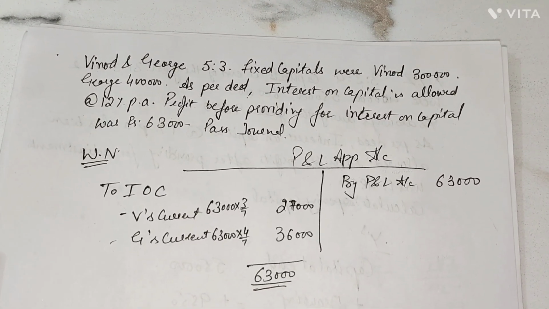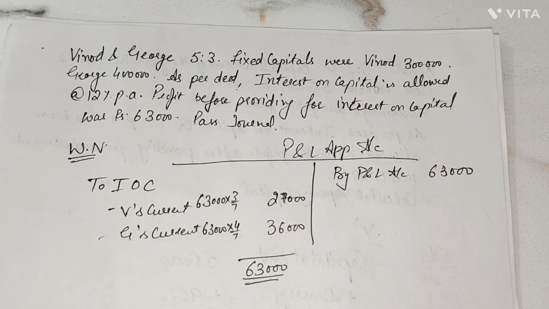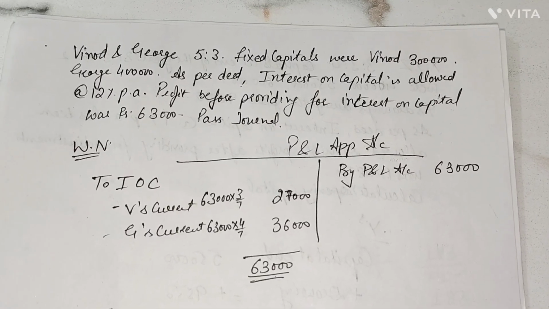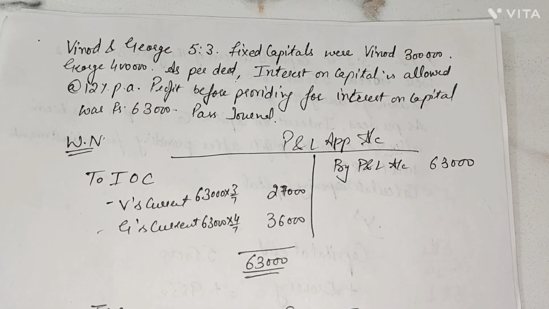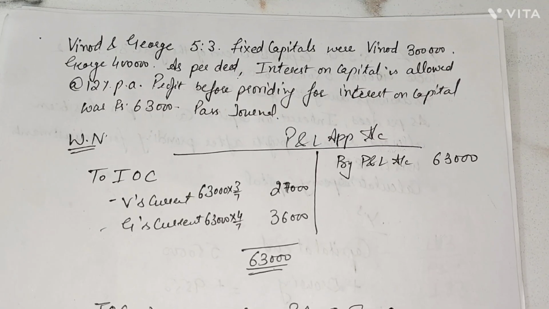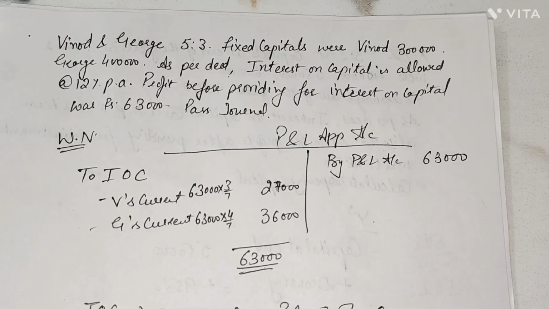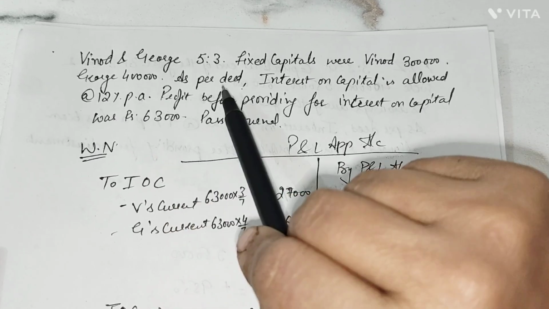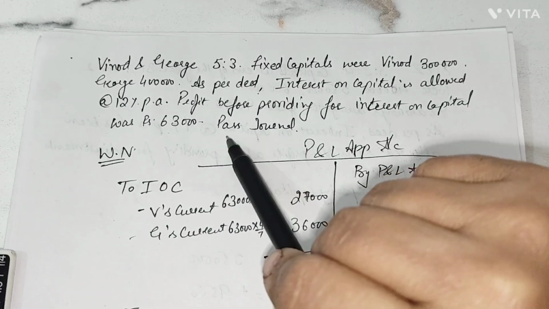Another question in front of you from the fundamentals of partnership is regarding when there are insufficient profits to distribute among the partners for the claim which they are demanding from the firm. Here, Vinod and George were partners in the profit sharing ratio 5:3. Their fixed capitals were 3 lakh and 4 lakh rupees. As per the deed, interest on capital is to be provided at the rate of 12% per annum. Profit before providing for this interest on capital was 63,000, and we need to pass the journal.